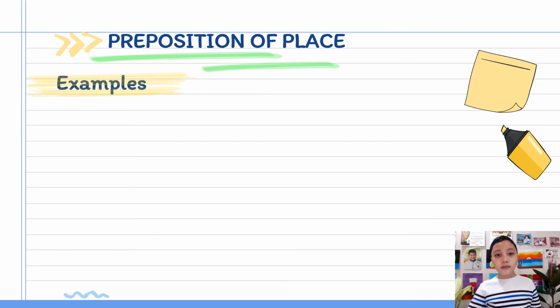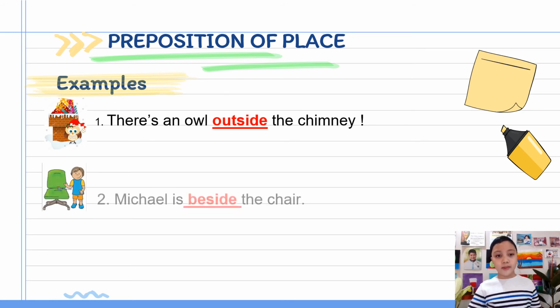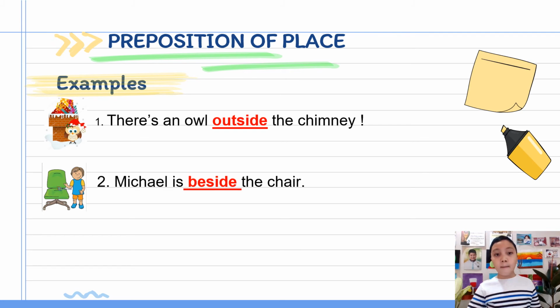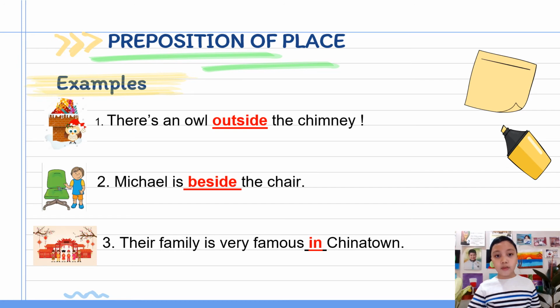Now, here are more examples to apply what we have learned. There's an owl outside the chimney. The example is straightforward. Where is the owl? It is located outside the chimney. Sentence number 2. Michael is beside the chair. Where is Michael located? He is beside the chair. Number 3. Their family is very famous in Chinatown. The preposition in is being used for the largest or most general places, like Chinatown.